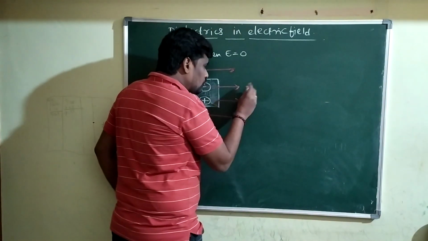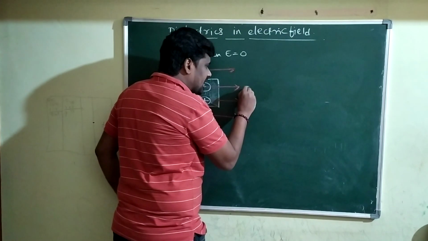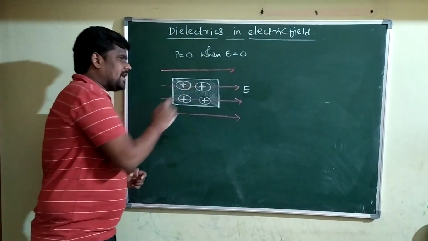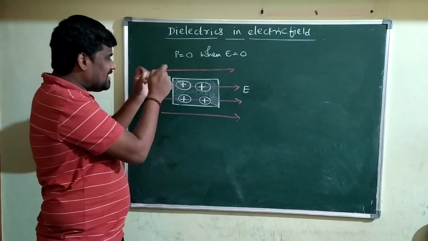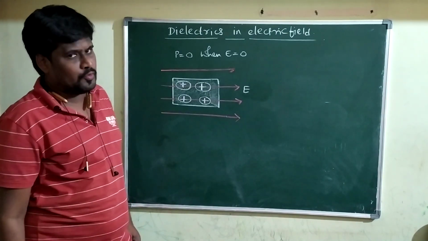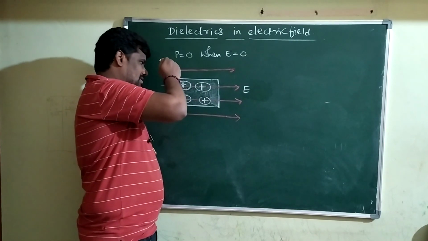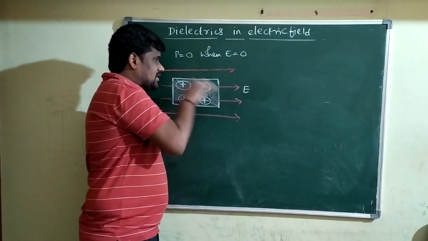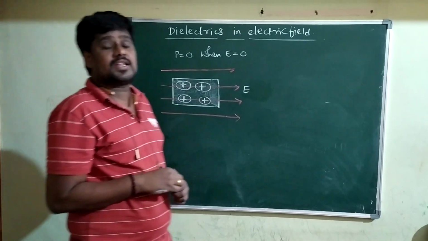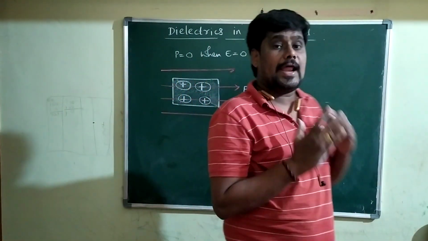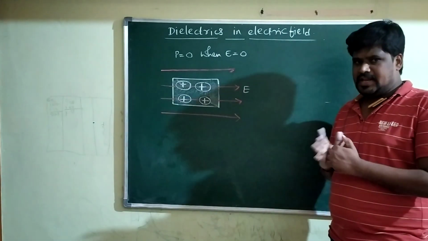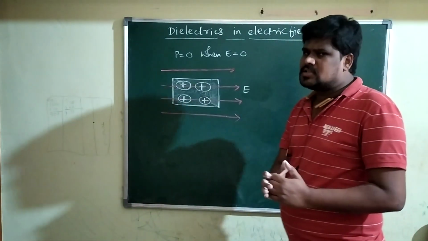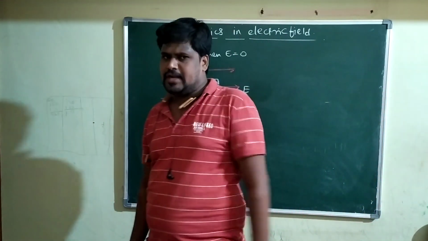Suppose now you apply an external electric field, or else the non-polar dielectric material is placed inside the electric field. You know very well, when a substance is placed inside the electric field, whatever charges we have are experiencing electrostatic force. Any charge present inside the electric field experiences electrostatic force.